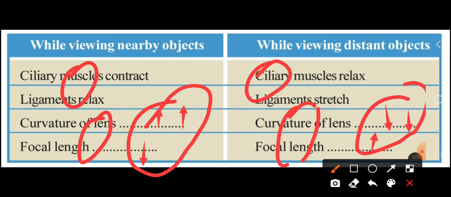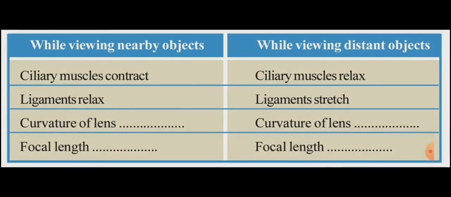So try to understand the points related to this. While viewing a nearby object, curvature of the lens increases, but while viewing a distant object curvature decreases. Focal length while viewing a nearby object decreases, while viewing a distant object the focal length increases. These are the parts that you have to note and study today. Very important parts are these. The main points are to be copied to your book, and only that is to be studied. For that, repeatedly watch the video and try to understand the points.